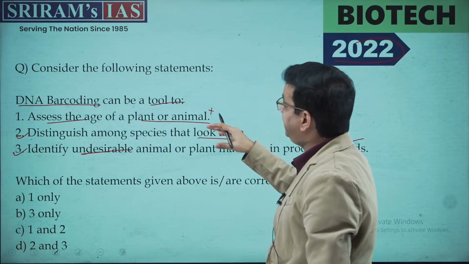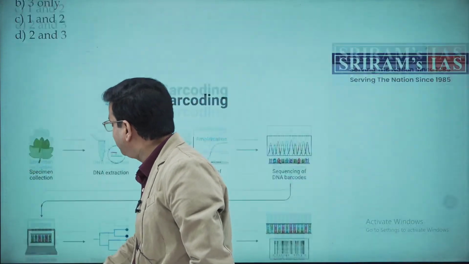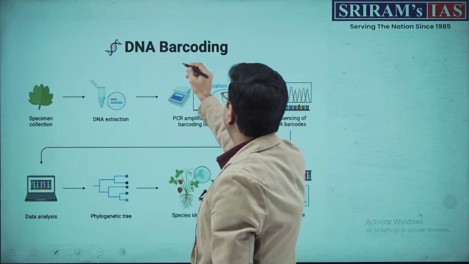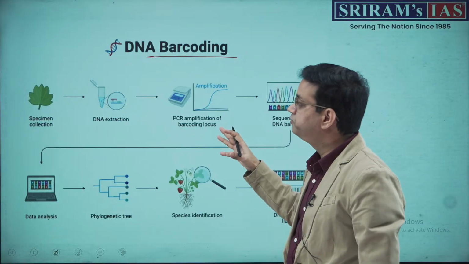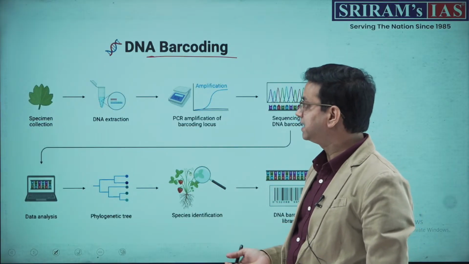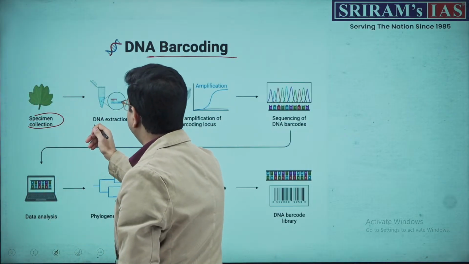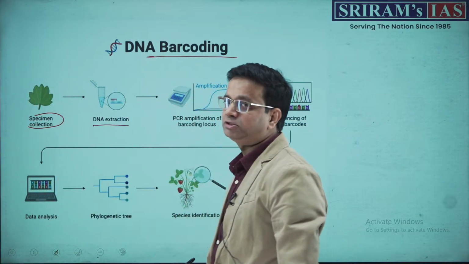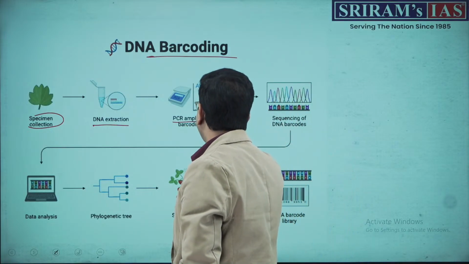Now, before I explain the answer, let's have a look at the diagram that will make things more clear for you. Now, this is what DNA barcoding is. I think the images would be evident for you to understand what exactly it means. So, this is the specimen collection, suppose an example, then the extraction of DNA takes place, right? In that extraction, we have a process called PCR amplification.